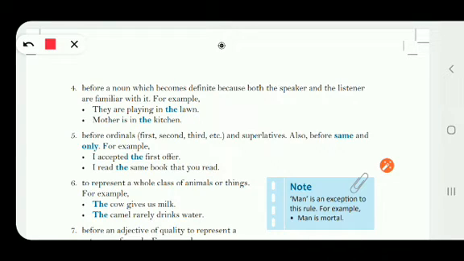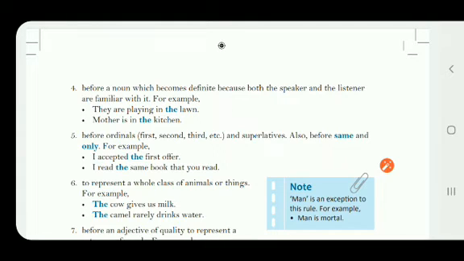So the information is conveyed by whom? The speaker is telling someone, and the other is the listener. And this lawn, this is the noun, and this lawn is familiar to both the speaker, the one who is telling, and the listener. The place, the lawn, is known by both the speaker and the listener. In that case we use a definite article before the noun.